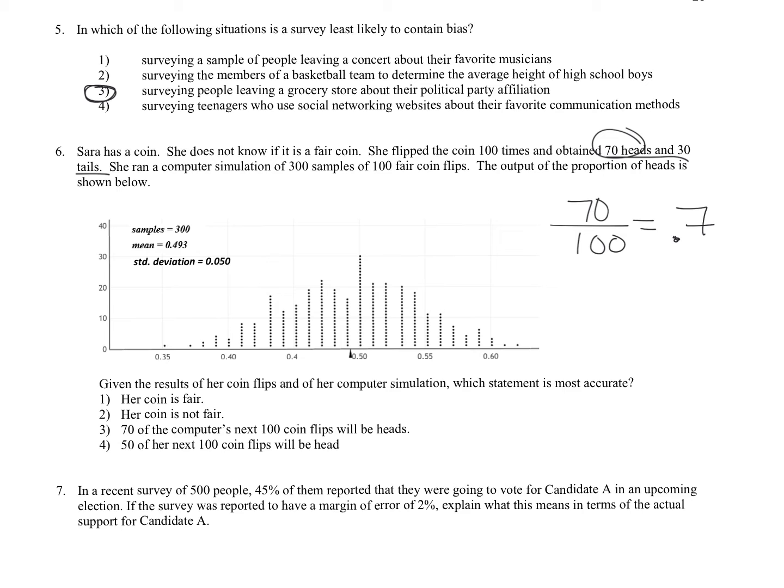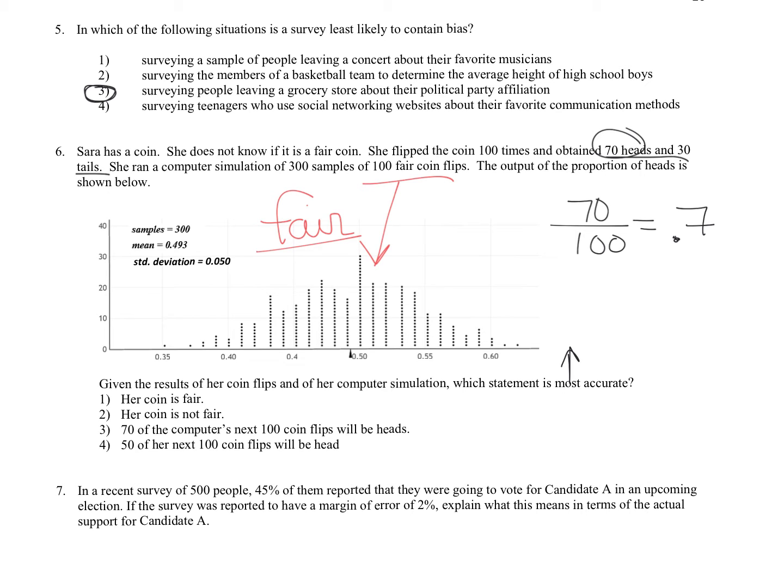And we know we want to compare that to the graph, and it's going to be way out here. Maybe not quite that far, maybe like right here. But still, we see that it's definitely not a usual value. So we'll use that to determine which one is right. This simulation, I just want to point out again, is from 100 fair coin flips. So this is what happens when we flip a fair coin.